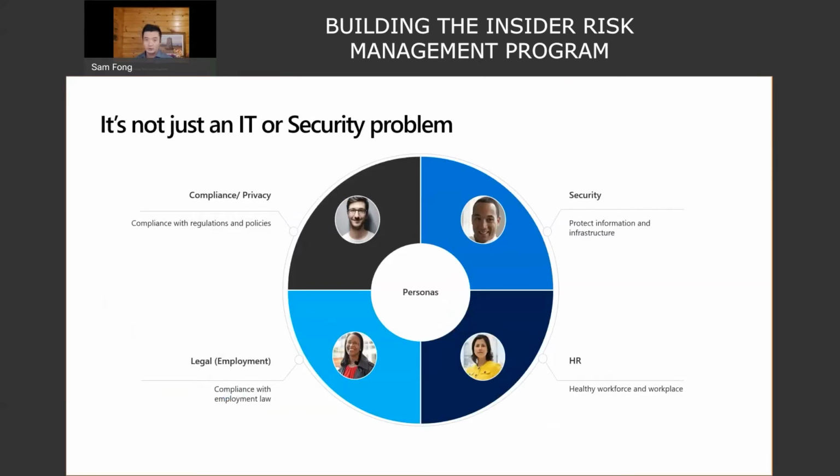The second thing we learned is that it's not just an IT or security problem. Okay? Having the model is great, or having our data science team build all of that and identify the patterns is great. But then we quickly realized, once we had something potentially compelling, what do you do with that? Where do you go? If you're like many of our clients, and ourselves at the time, a lot of this was done in an ad hoc fashion, right? You go out and say, okay, who needs to know? Typically, HR is involved, legal is involved, as key stakeholders, and those are the non-technical folks who are part of this team, right? We have to somehow be able to communicate.